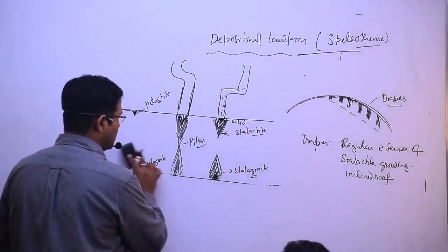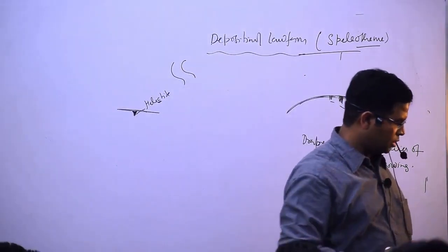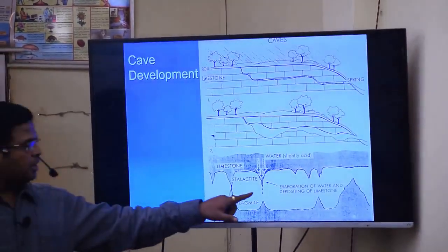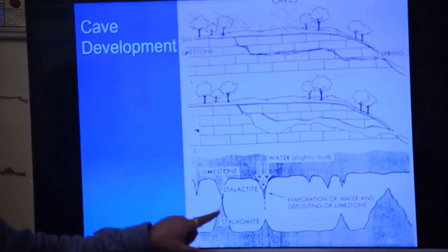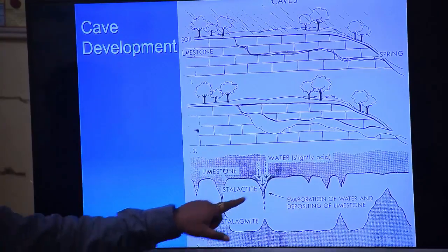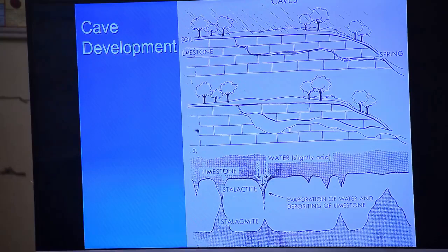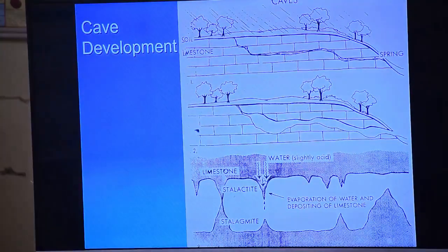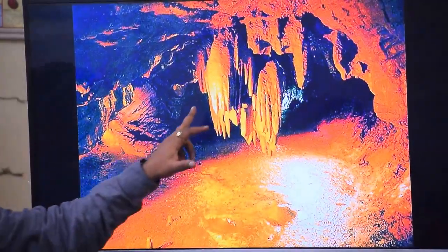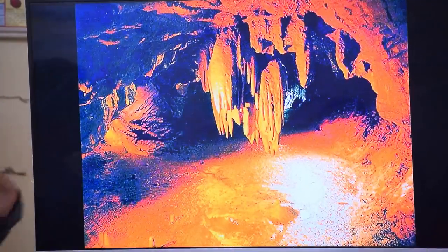So we have finished with the karst topography, and I said that over the period, there is stalactite, and when they get together they become pillar, and there is halactite, and very small one, stalagmite. And slowly what keeps forming? It keeps on enlarging the cave, large cave. And its color is not like this, keep in mind, its color is white, but because of the light which has been given over there, it is looking red.